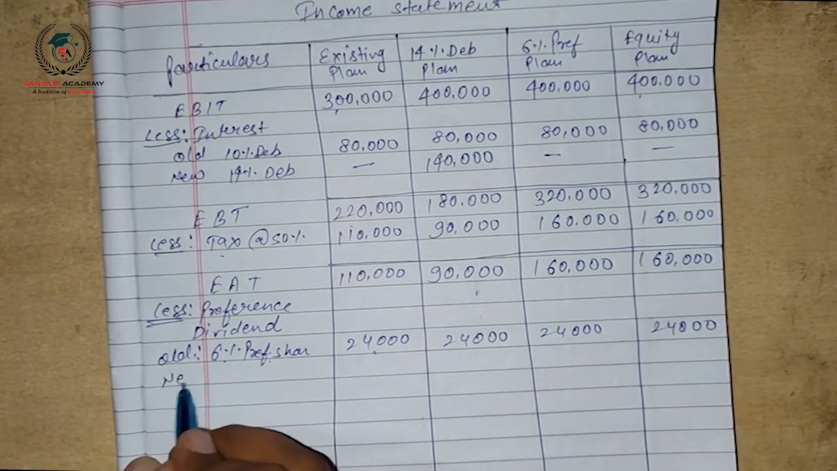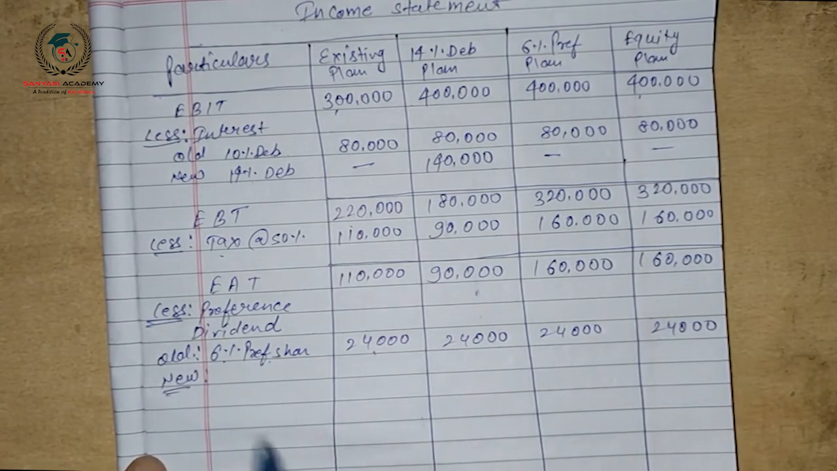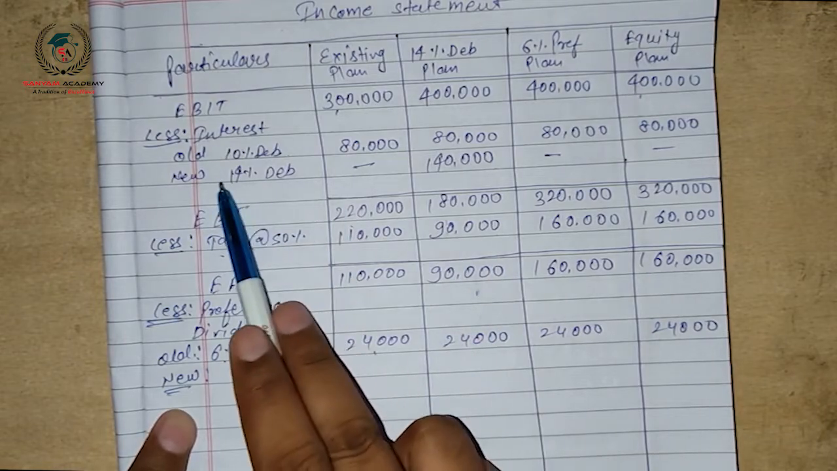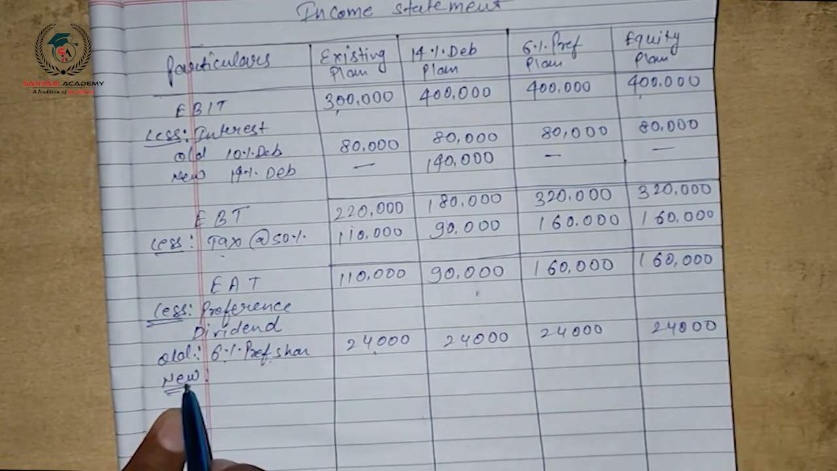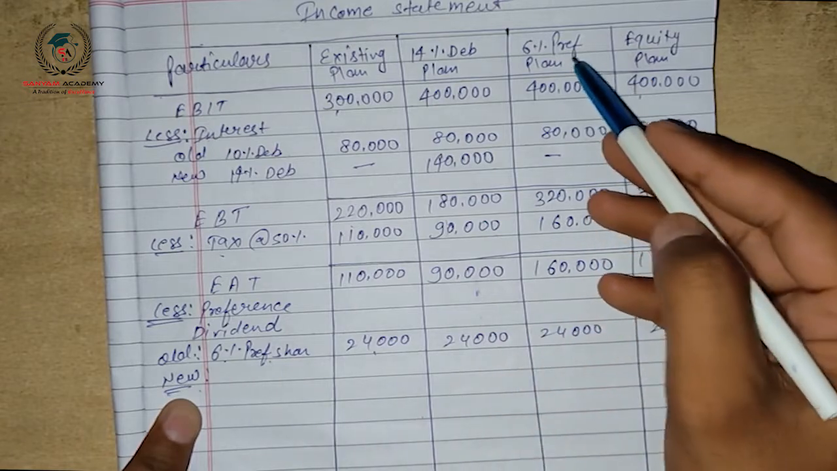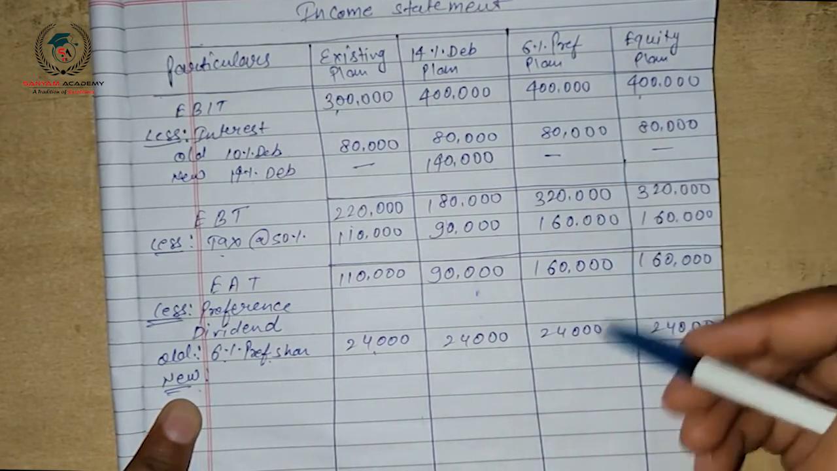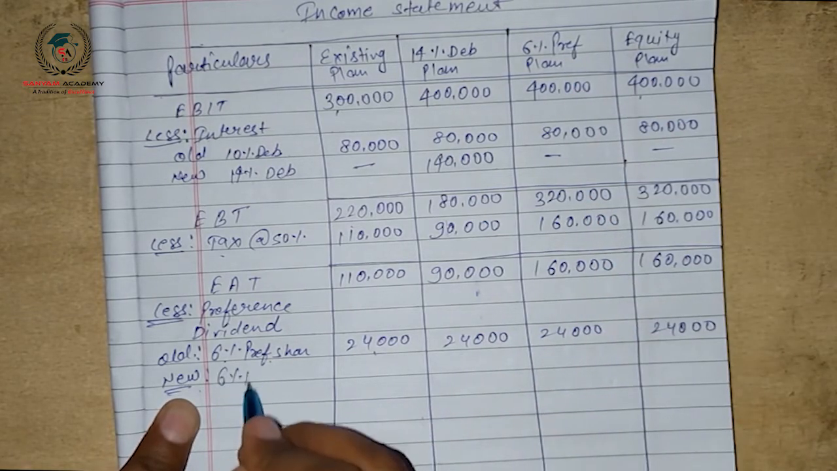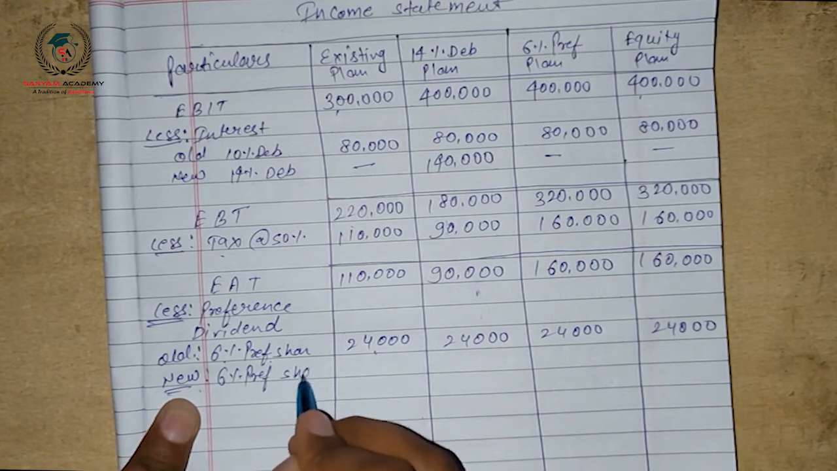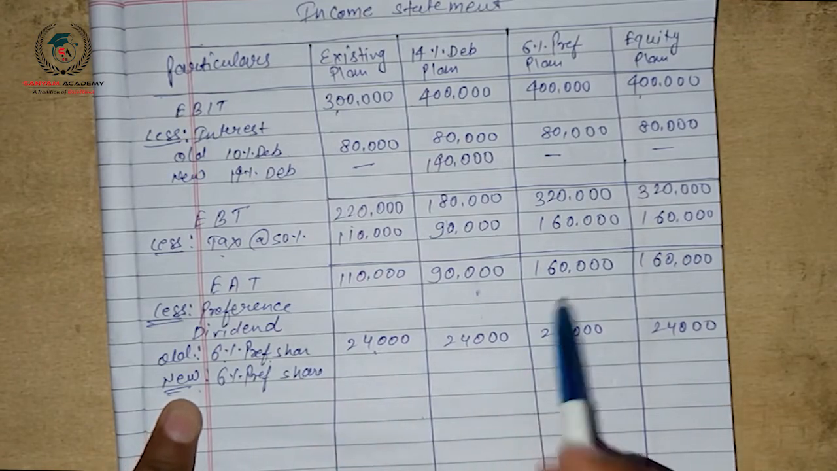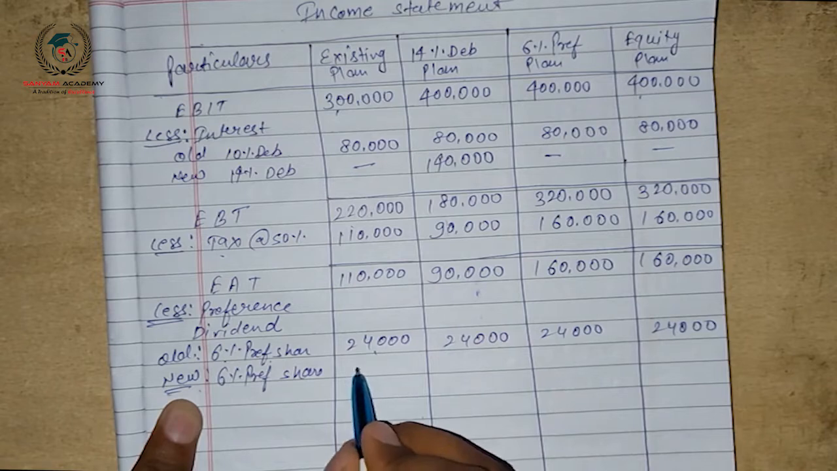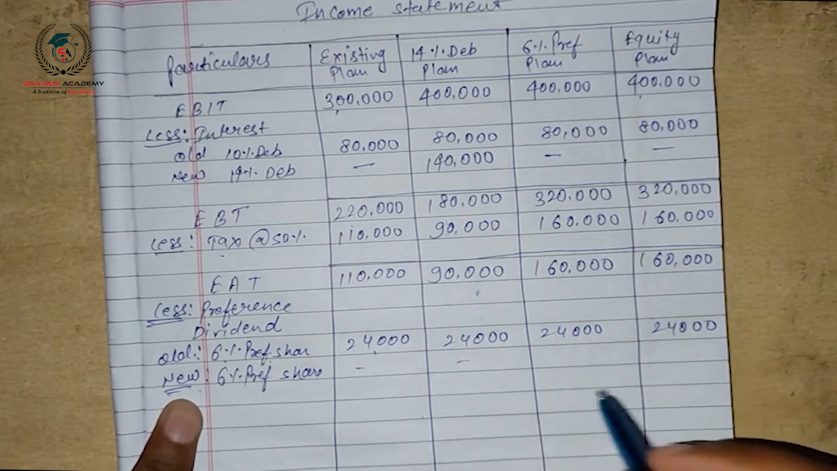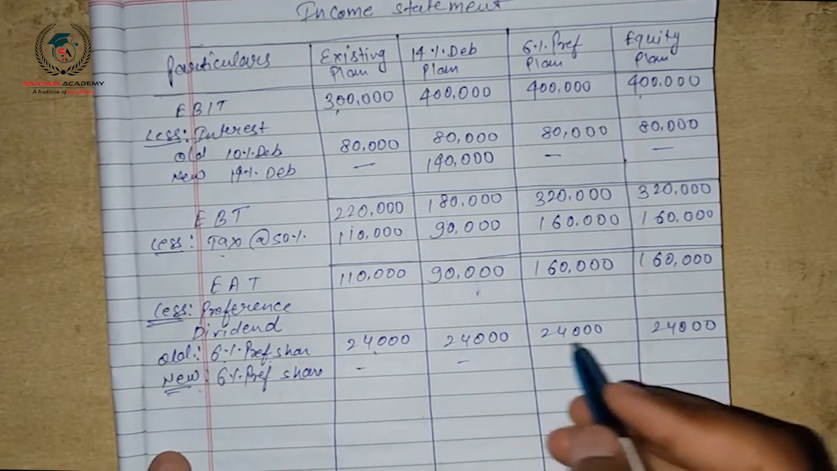And for new, as we deducted new interest only in the debenture plan, here we will deduct the new preference dividend only in the 6% preference plan. We have issued in the new plan 10 lakh rupees preference shares at the rate of 6% preference dividend. Then calculating the preference dividend, we will get the amount 60,000.